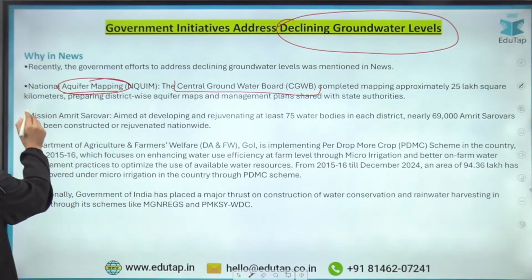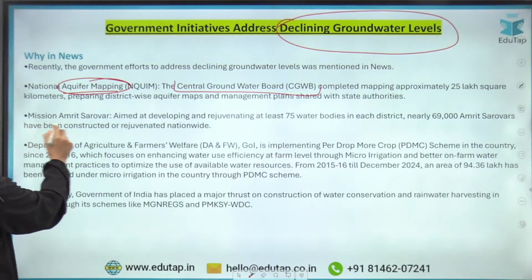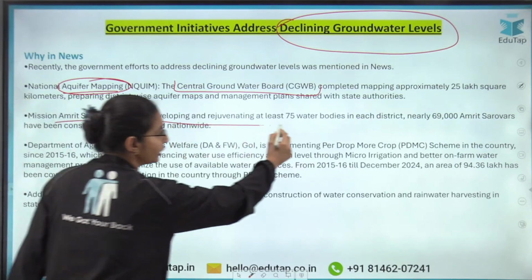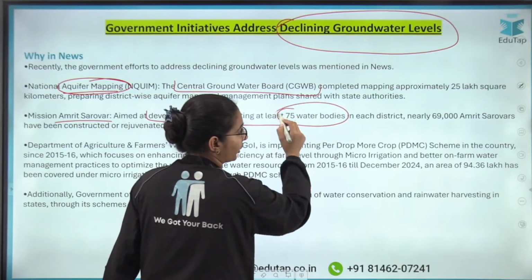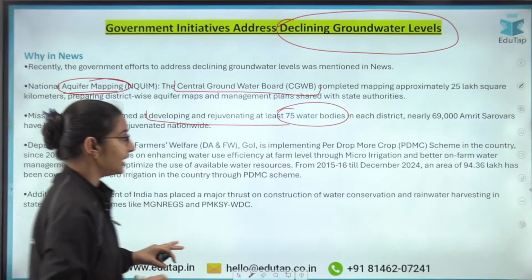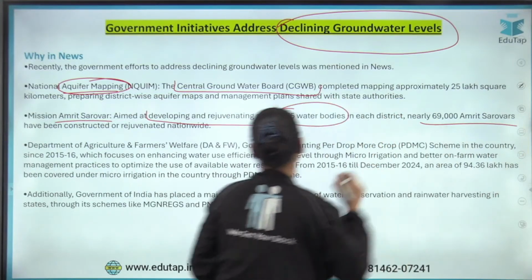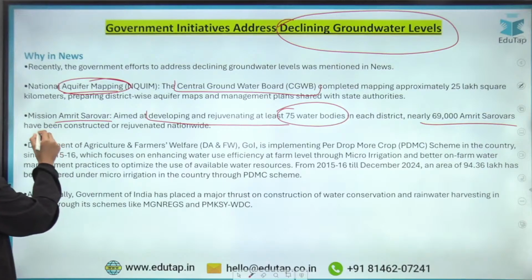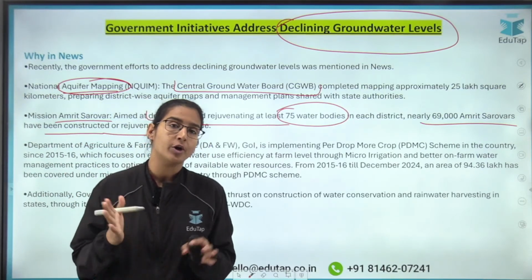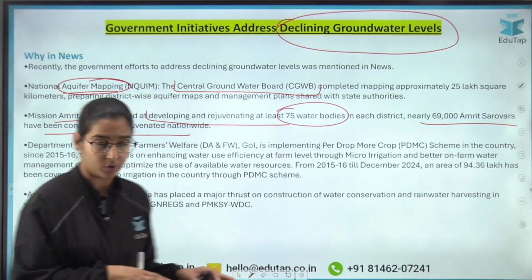Right, now the next is the Mission Amrit Sarovar. Now, what is the aim of this Mission Amrit Sarovar? The aim is the development and rejuvenation of water bodies, 75 water bodies in each district, and till now 69,000 such Amrit Sarovars have been constructed or rejuvenated. Either you are going to construct new water bodies or you are going to rejuvenate the older ones, right?